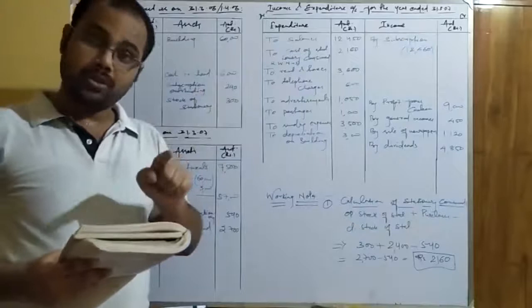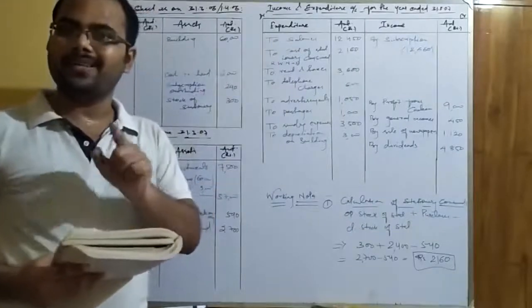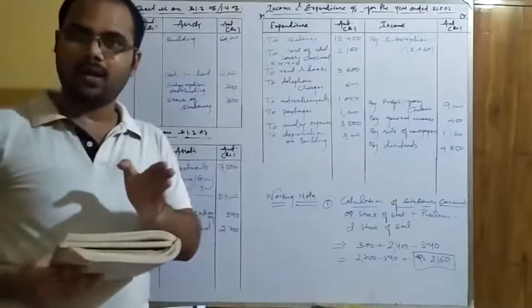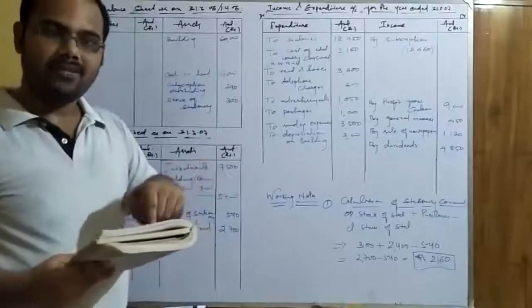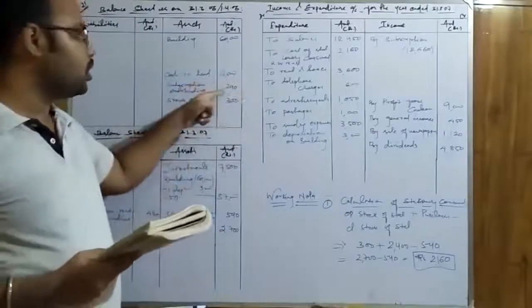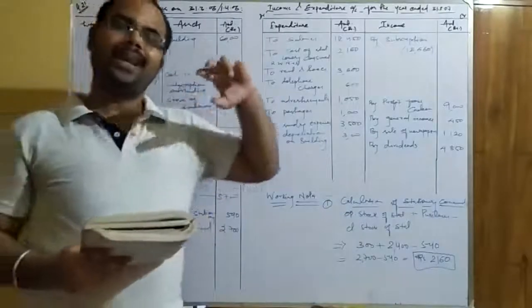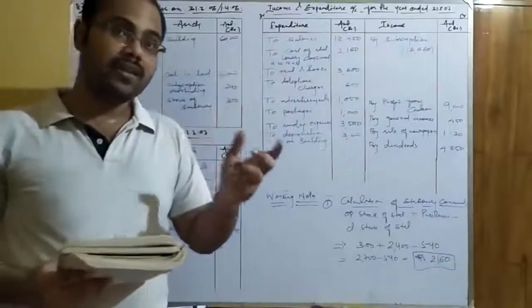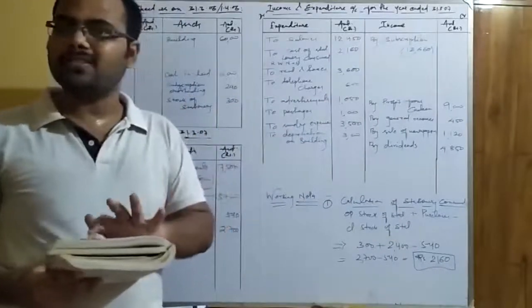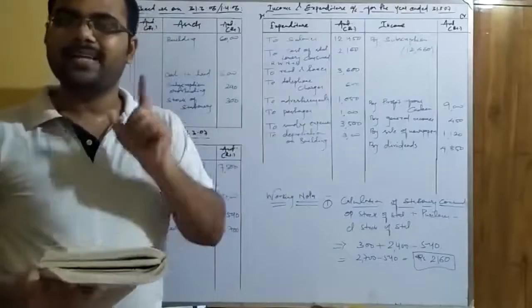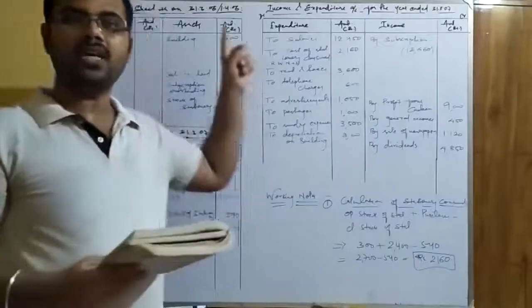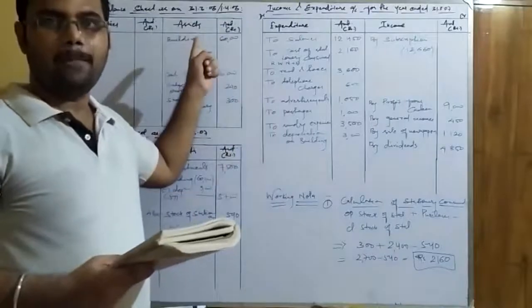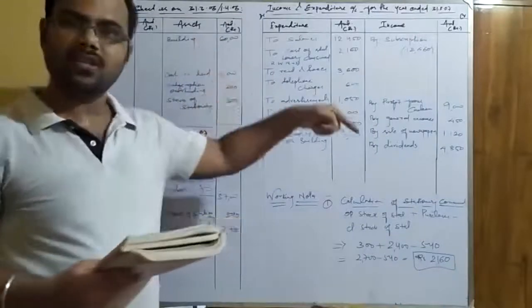Now it says 270 is the arrear. In the adjustment it says 270 is the arrear, but on the debit side of the receipt and payment account, the arrear received was 240 rupees. That means the arrear received last is 240 rupees, and the actual arrear is 270 rupees, according to the first adjustment, second line. It says 270 rupees is arrear in the opening or in the last year, but received is 240 rupees because it is given on the receipt side.